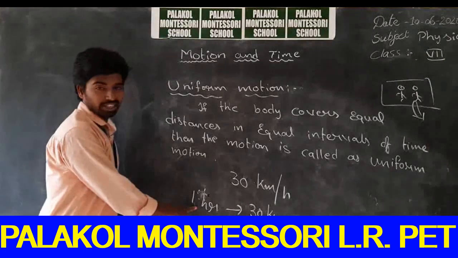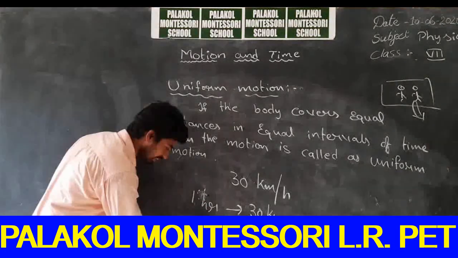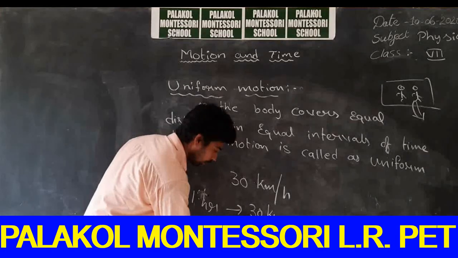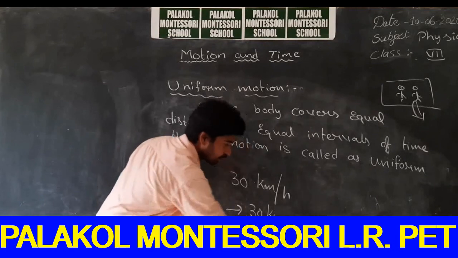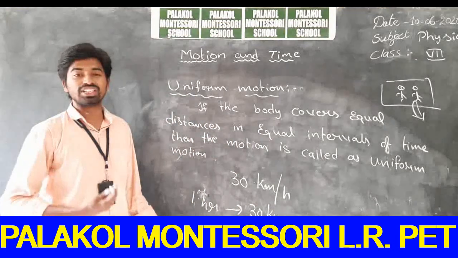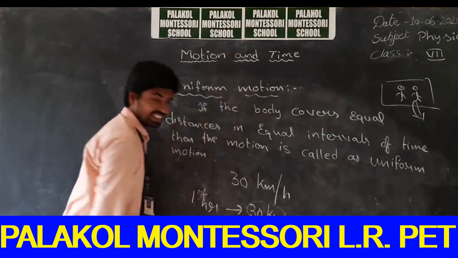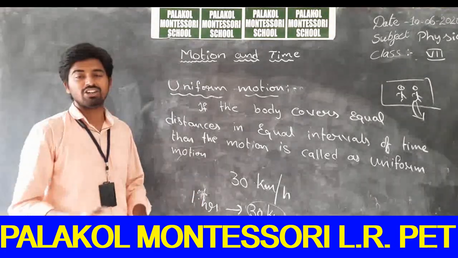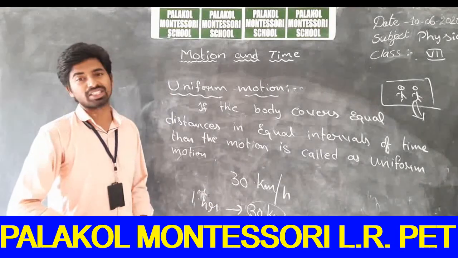So in the first hour, you will travel a distance of 30 kilometers. And in the second hour, you will again travel 30 kilometers, and totally you will cover a distance of 60 kilometers, right? So what was happening here? You are traveling equal distances in equal intervals of time. Here, what is the equal interval? 1 hour. For every 1 hour, you are traveling a distance of 30 kilometers.